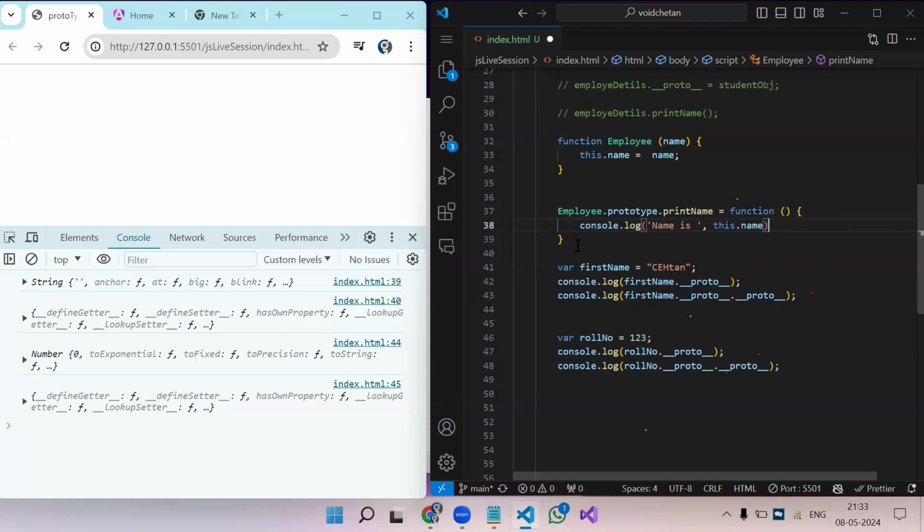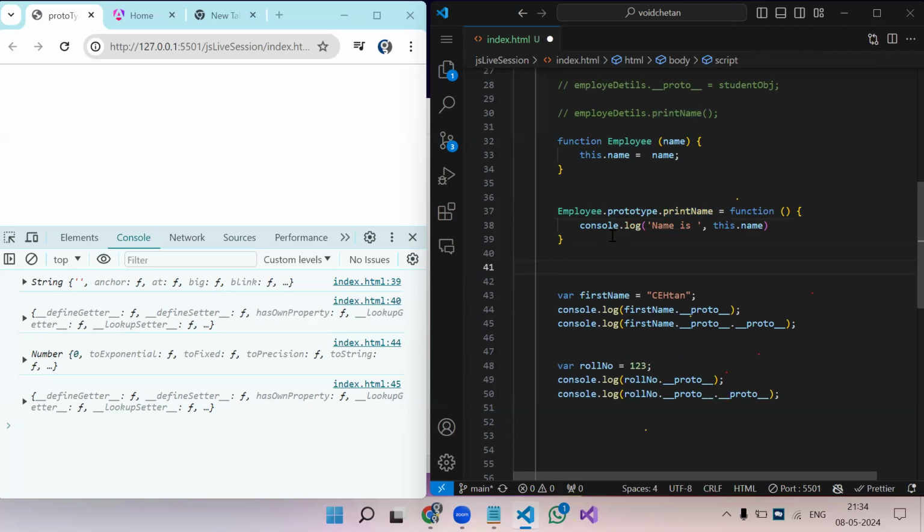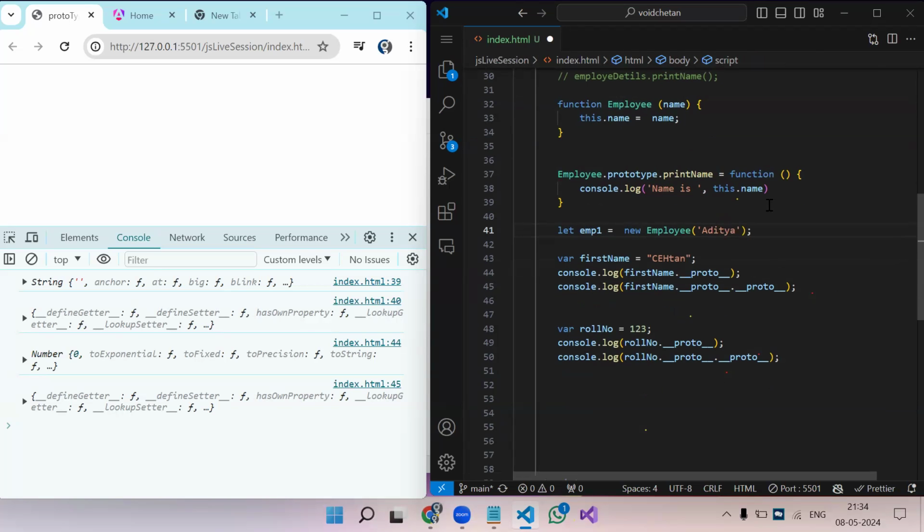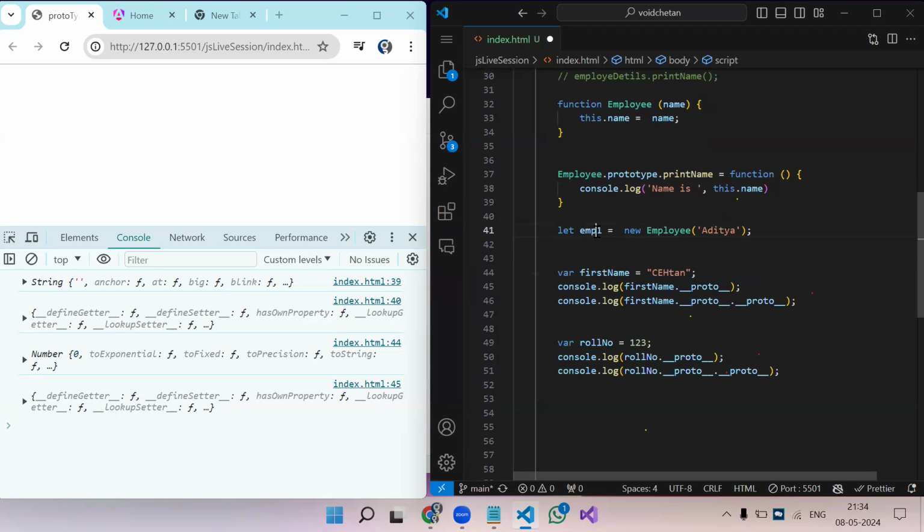Okay. So what we have done in this function's prototype is that we have passed another method, our custom method, that is printName. Now by using the constructor, we are going to create multiple objects of this particular function. So let emp1 equal new Employee, and this function has a parameter, so we have to pass it. Let's say Aditya.